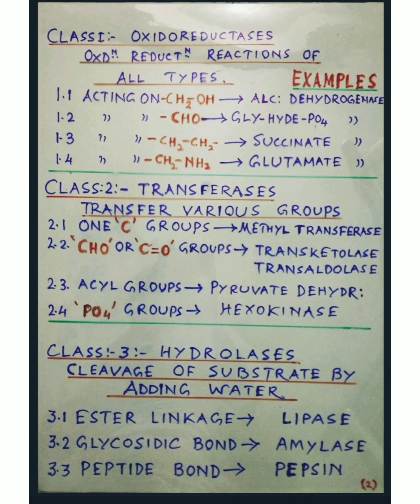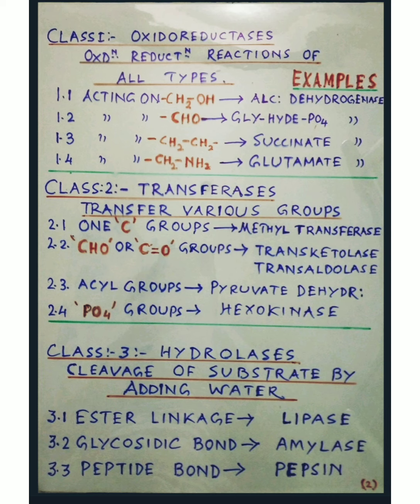Class 1 enzymes, they are oxidoreductases. They are involved in oxidation reduction reactions. On the left side, I have shown you the different types, and on the right side, the examples. I have shown you 4 examples of class 1.